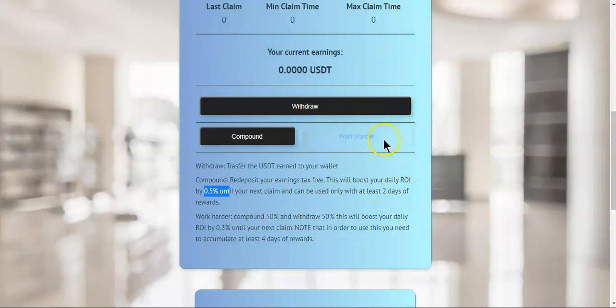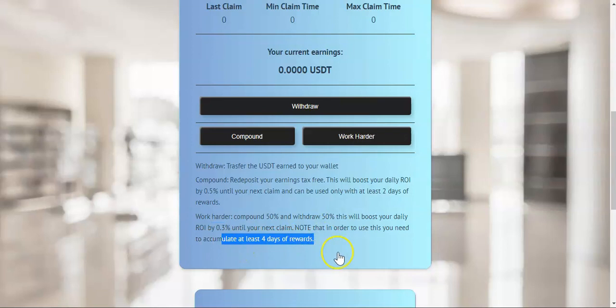And then you've got the Work Harder option. How Work Harder works: compound 50% and withdraw 50%. So it's the 50-50 strategy, just like the Fortune Hunters strategy. Compound 50 and withdraw 50. This will boost your daily ROI by 0.3% until your next claim. Note that in order to use this, you need to accumulate at least 4 days of rewards.